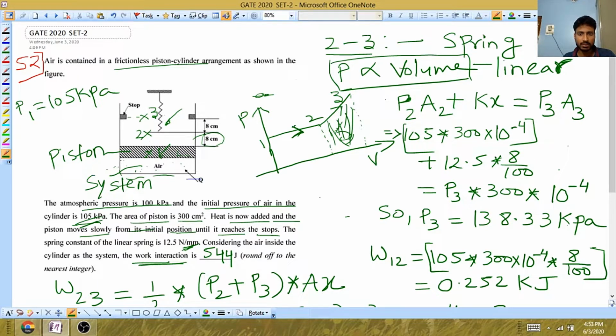Whenever the spring is present and volume expansion is observed, in that case the pressure will be proportional to volume. In that case you will see the linear trend, and in this way you can solve the problem. If you still have any doubt, please mention in the comment box.